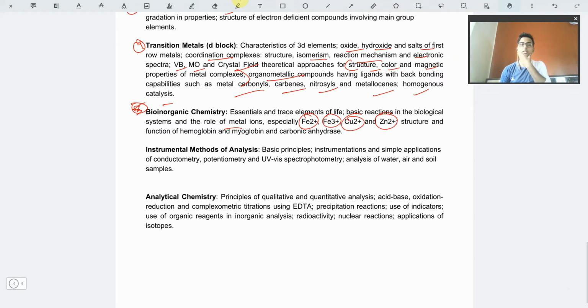The functions of hemoglobin, myoglobin, and carbonic anhydrase, only the functions of these three proteins are required, not anything more than that.